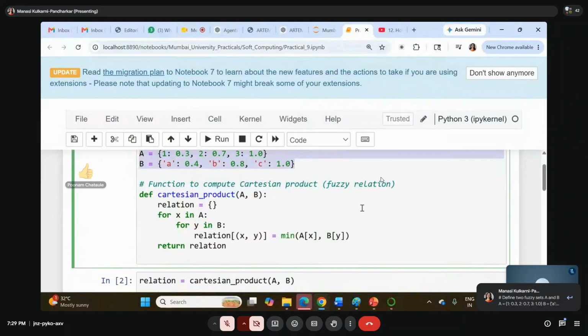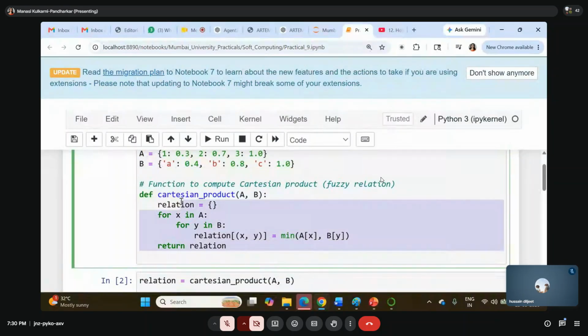That is why I've shown you how to perform this one once, so that writing the function will be very easy for you. Am I right? Whenever you do the Cartesian product of both fuzzy sets, the result is what? The relation. Am I right? The result is the relation. Are you with me?